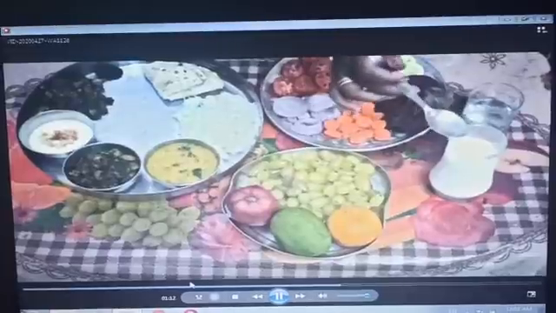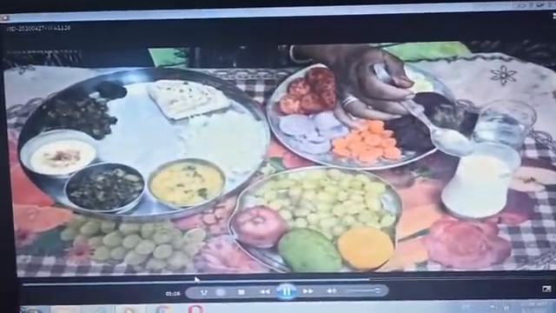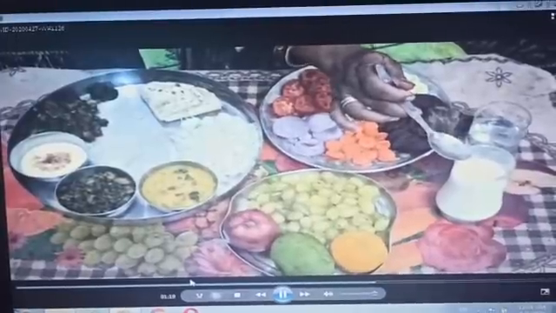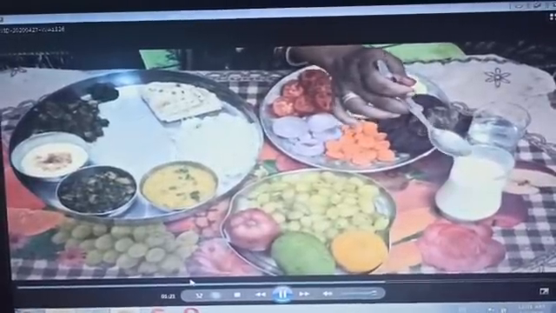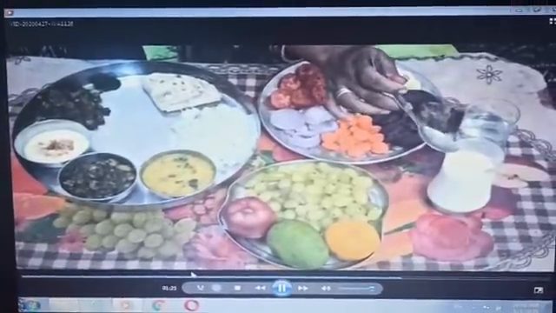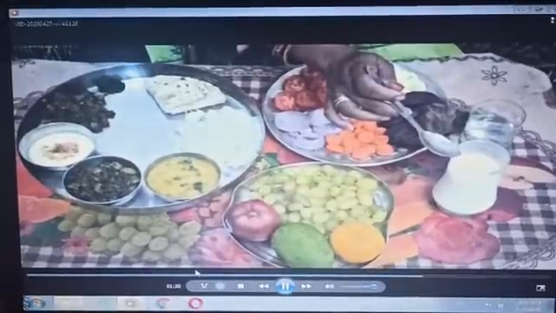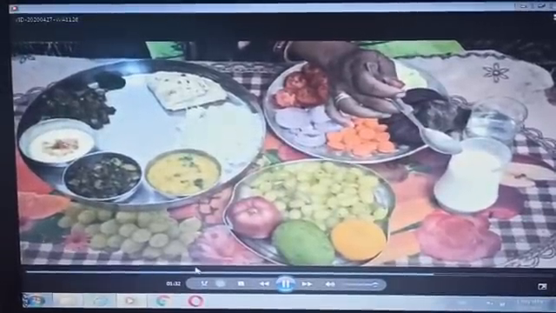Now look here. What is this? This is milk. Milk contains protein, carbohydrates, fats, vitamins and minerals. So milk is called a complete food. And this is water.